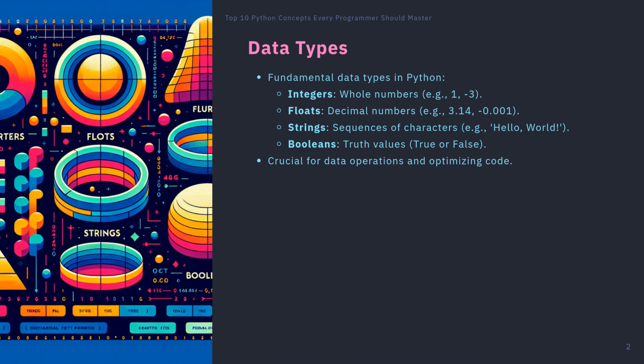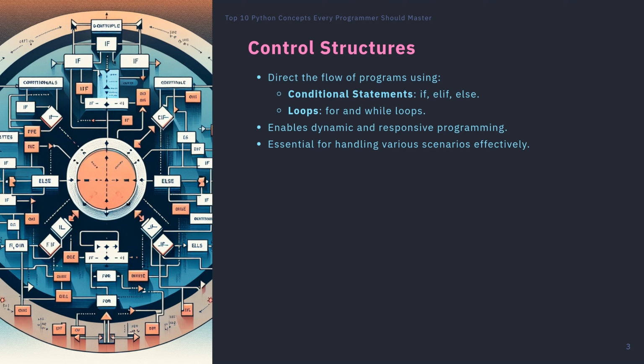Knowing how to manipulate these data types is crucial, as they form the basis for data operations in your programs. For instance, you can perform arithmetic operations on integers and floats, concatenate strings, and evaluate conditions using booleans. Understanding these data types will help you choose the right type for your variables and optimize your code for performance and clarity.